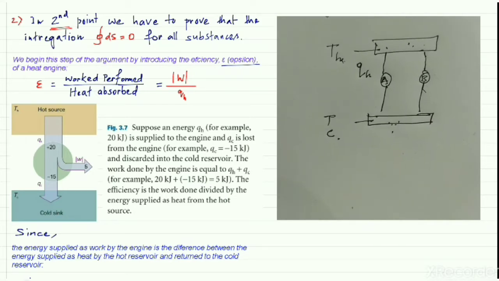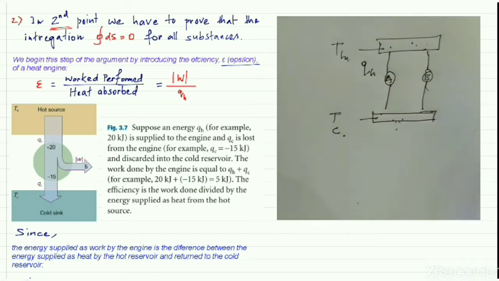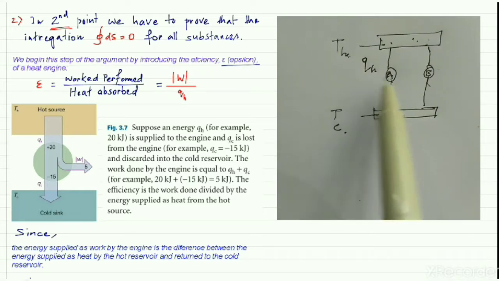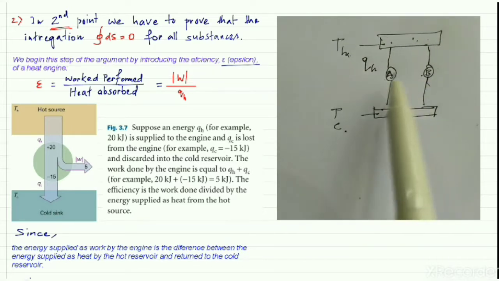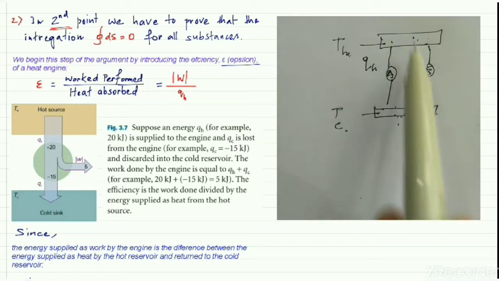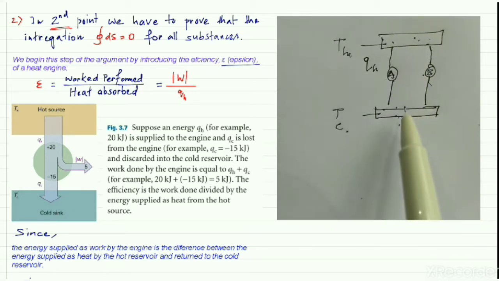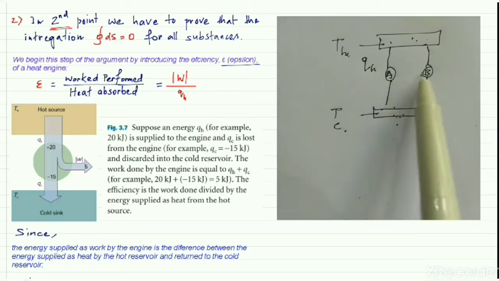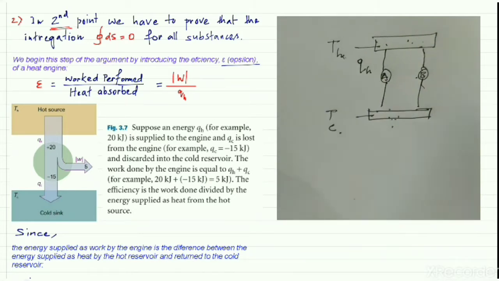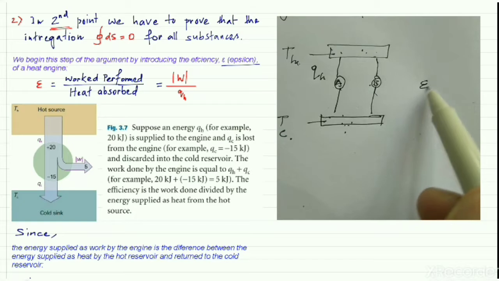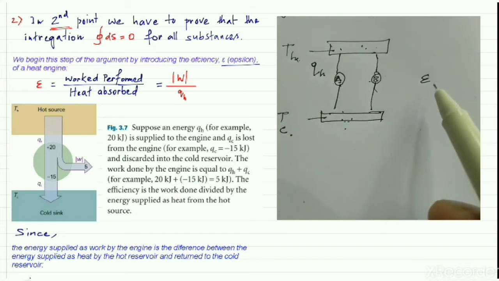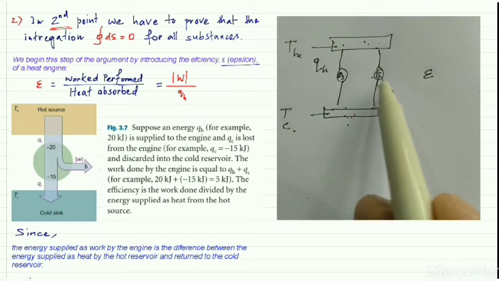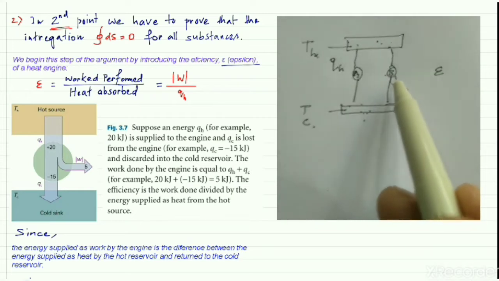The main concept is that if we put any machine inside this temperature gradient and calculate its efficiency, then the efficiency of A and the efficiency of B must always be equal.